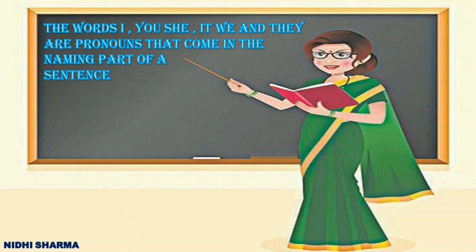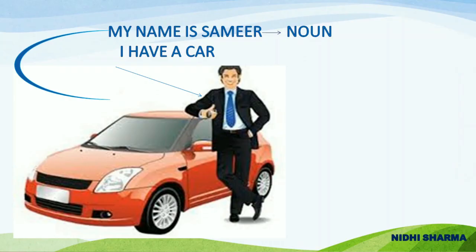The words I, you, she, it, we and they are pronouns that come in the naming part of a sentence. Now let's take some examples here.